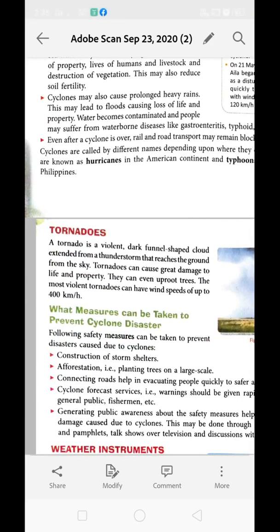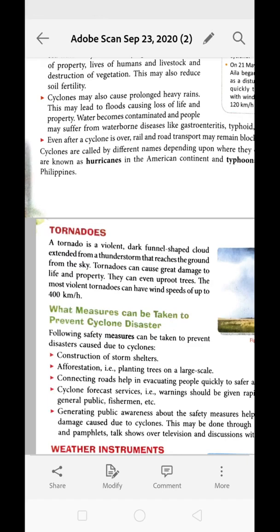Next, a cyclone may also cause prolonged heavy rain. This may lead to flood, causing loss of life and property. Water becomes contaminated and people may suffer from waterborne diseases like gastroenteritis and typhoid. Okay, understood.